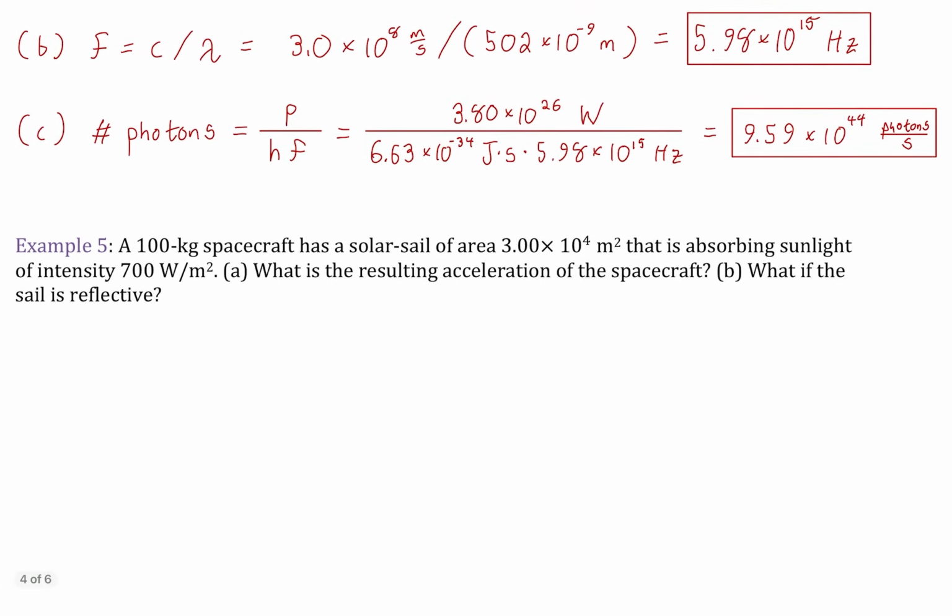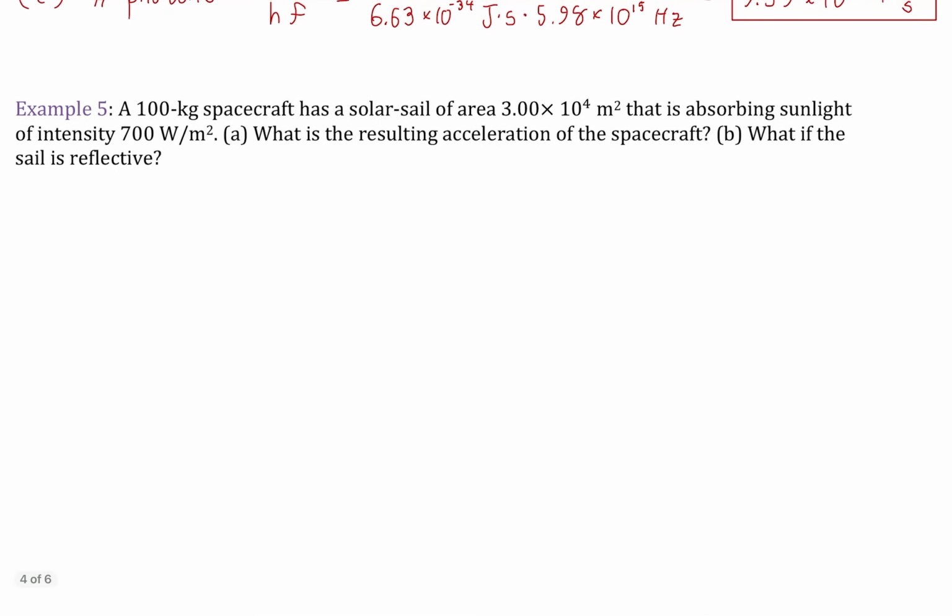Okay, all right, well, let's talk about the idea of light's momentum in a solar sail example. So a solar sail is an actual type of spacecraft that has not been applied too much, but maybe will be more common in the future, of having a very large surface area, kind of like an array of solar panels that are made out of very light material attached to a small space probe. And then the space probe doesn't use any traditional type of propulsion in terms of rocket fuel or anything like that, but instead will propel itself from the momentum that is being imparted to the solar sails from the sunlight of the sun.